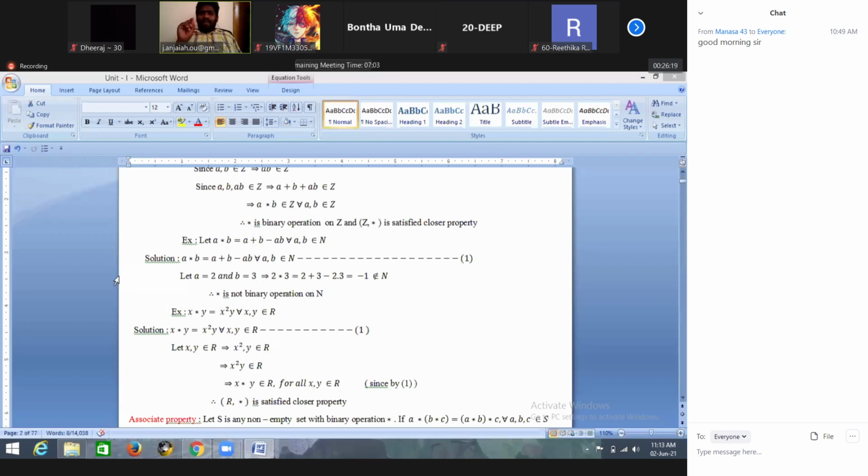Why? Because I want to take a is equals to 2, b is equals to minus 3, because integers means we have negative values also, right? A star b is equals to a to the power of b means 2 star minus 3 is equals to what? 2 to the power of minus 3. 2 to the power of minus 3 can be written as 1 by 2 to the power of 3, which means 1 by 8. So 1 by 8 is not an integer value we get here. So star is not a binary operation according to the definition.